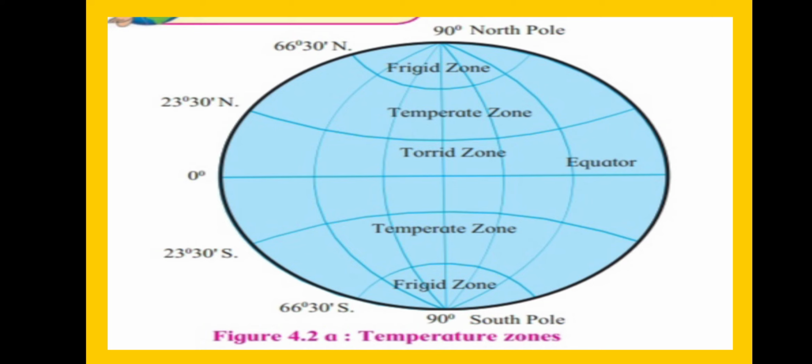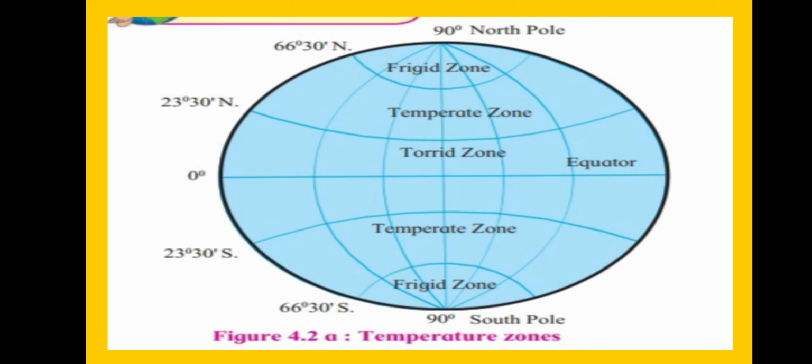Now come to the third one, the frigid zone. This zone is situated between 66 degrees 30 minutes and 90 degrees in both hemispheres. See carefully, in the north, from 66 degrees 30 minutes north to 90 degrees north, the frigid zone is there.